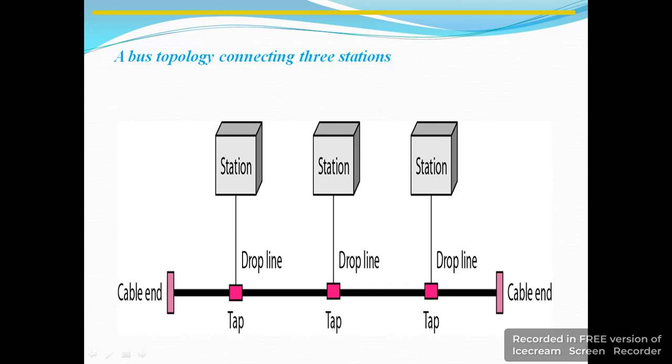The standing waves are overcome by attaching terminators at both the ends of the cable. The terminators absorb the electrical signal and stop reflection.